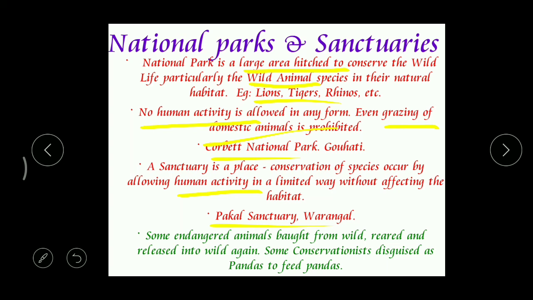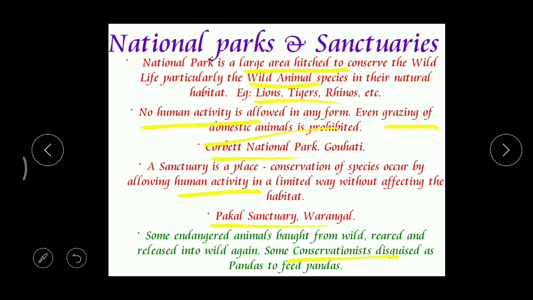Okay, and how they feed these pandas, here we can find some conservationists. What these people do is dress themselves as pandas. So the real pandas think that these humans are also pandas.